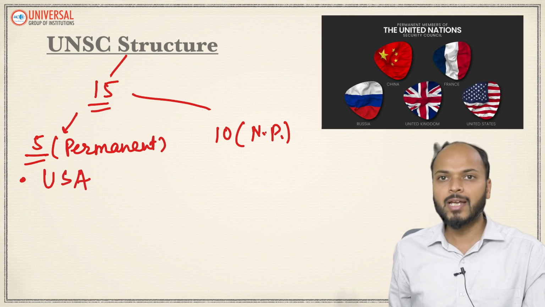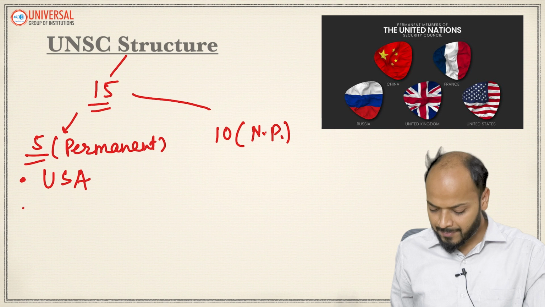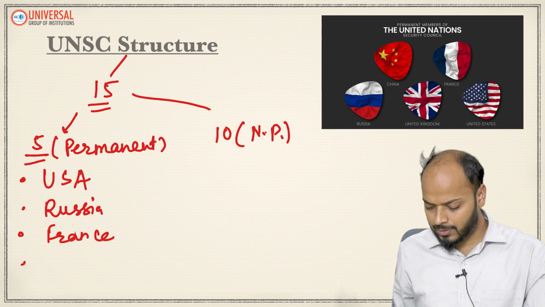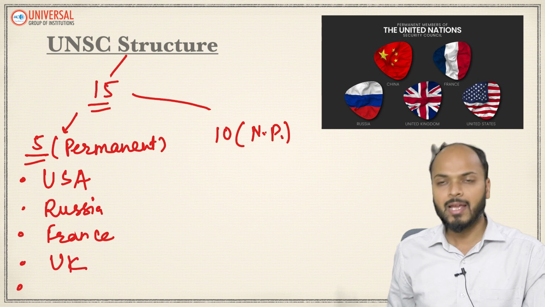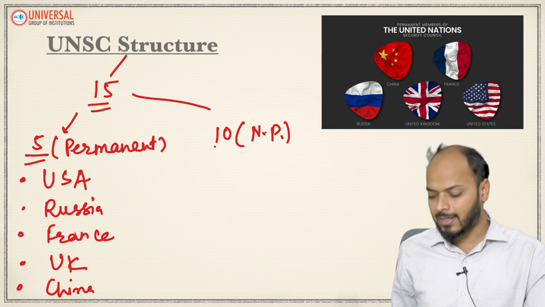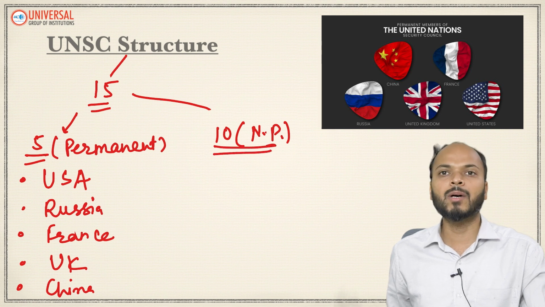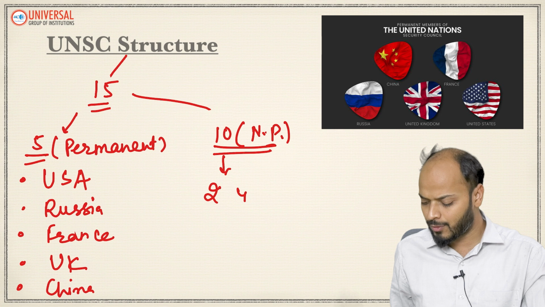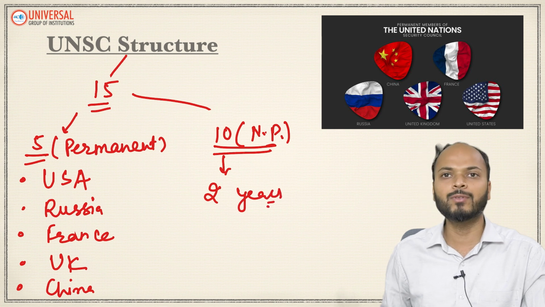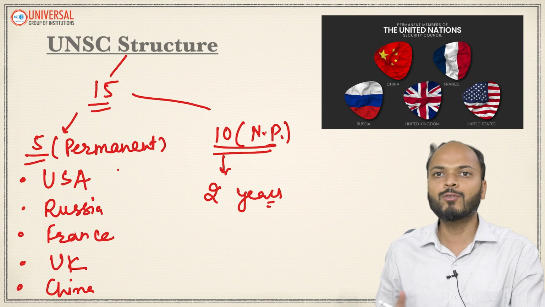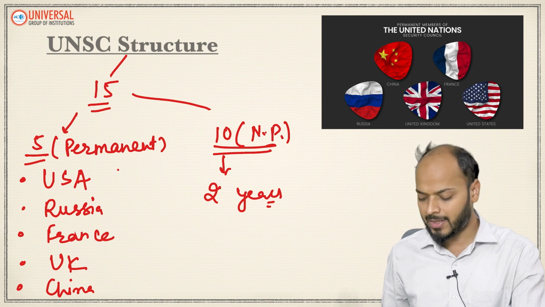One is the United States of America, USA. Another is Russia. Third is France. Fourth is the United Kingdom, and the last one is China. And then there are 10 non-permanent members whose duration is 2 years. After every 2 years, there will be elections for these 10 seats, and new members will be elected, right?